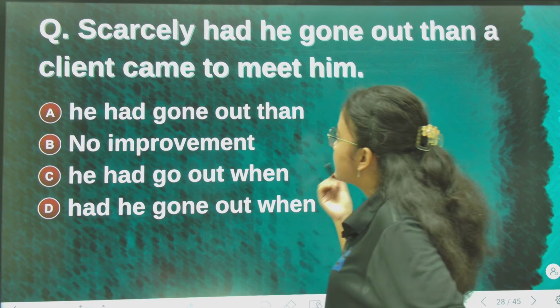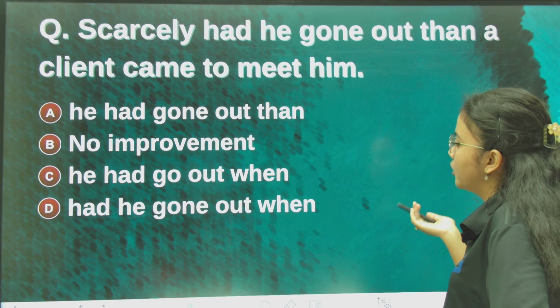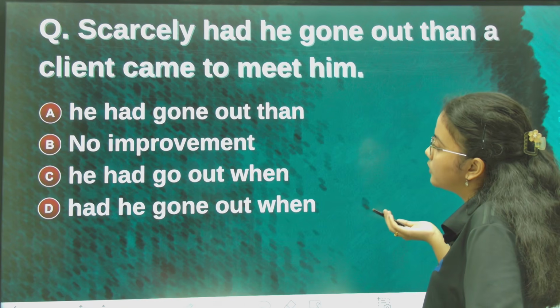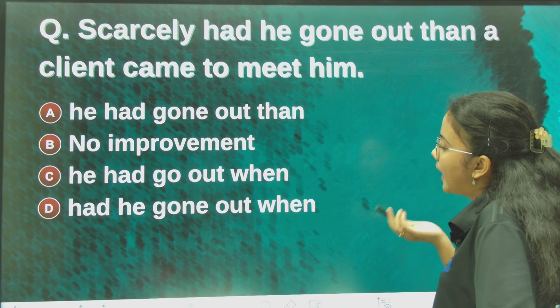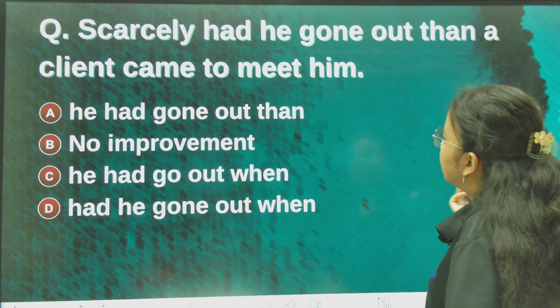Next question. Scarcely had he gone out, then a client came to meet him. Option A, he had gone out then. B, no improvement. C, he had go out when. And D, had he gone out when. Now, scarcely had he gone out, then a client came to meet him.